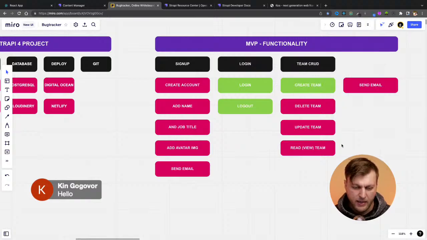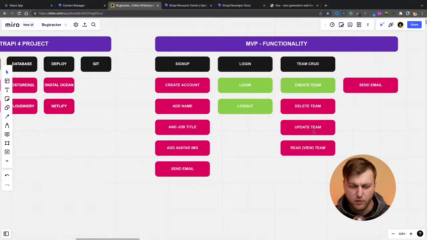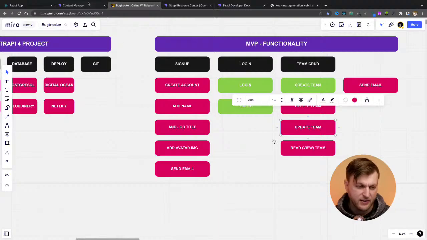Okay, so today we're going to review all the previous stuff first in terms of CRUD, and then we're going to talk about updating team today. But can I update a team?